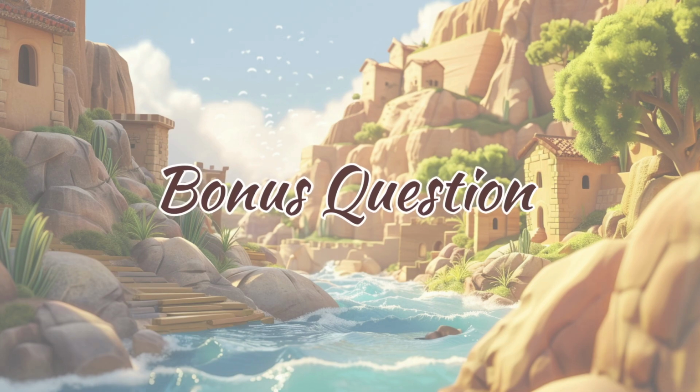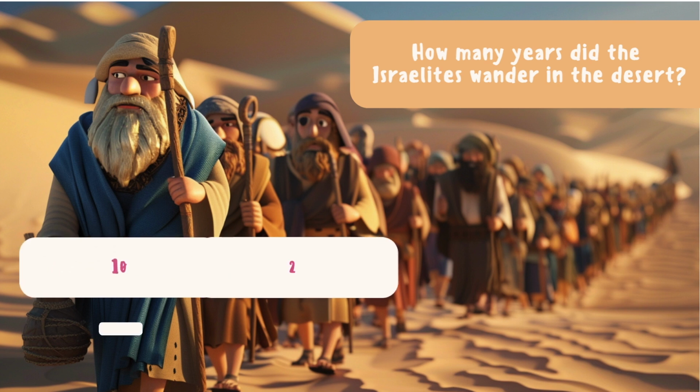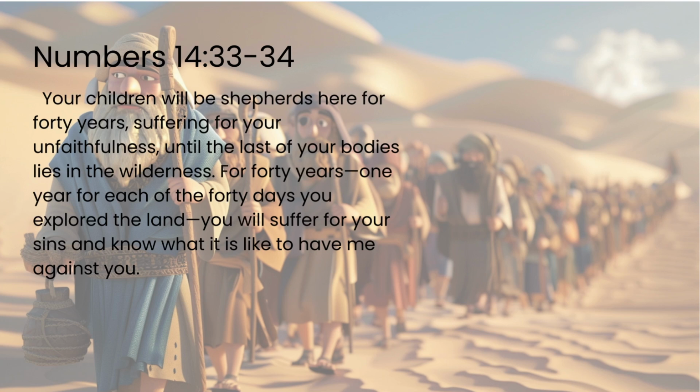Bonus question. How many years did the Israelites wander in the desert? 10 years, 20 years, 30 years, 40 years. 40 years. Numbers 14:33-34. Your children will be shepherds here for 40 years, suffering for your unfaithfulness, until the last of your bodies lies in the wilderness. For 40 years, one year for each of the 40 days you explored the land, you will suffer for your sins and know what it is like to have me against you.